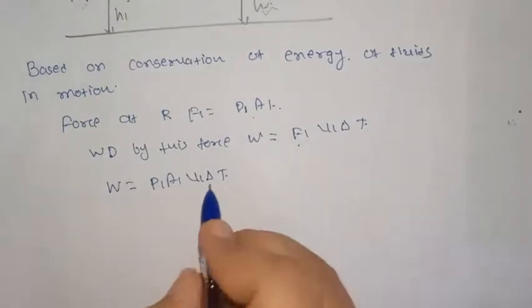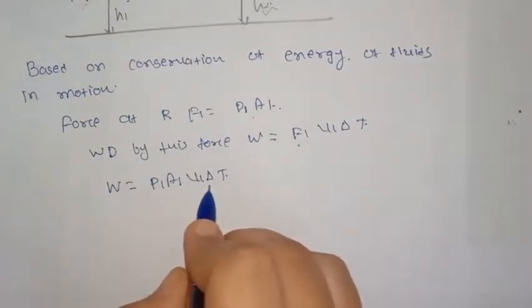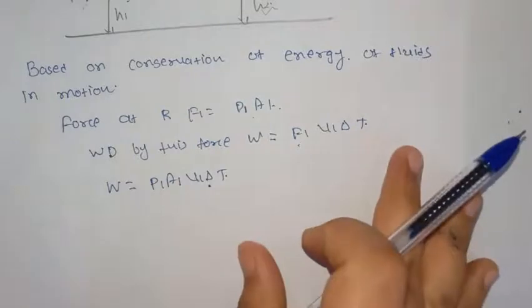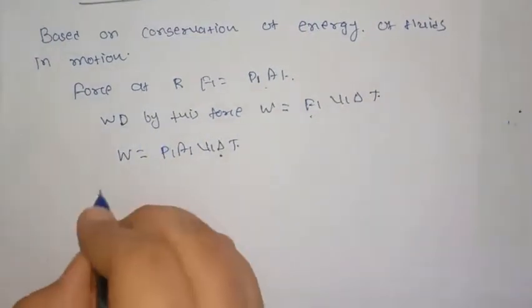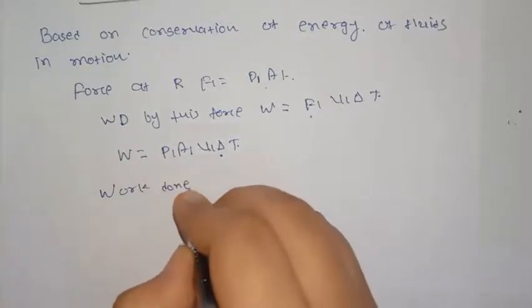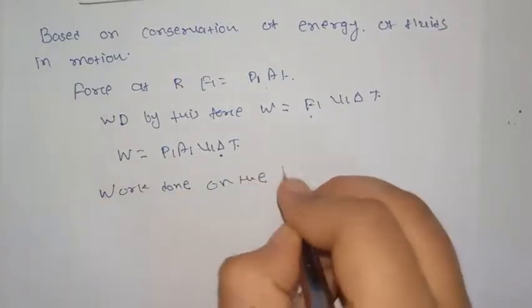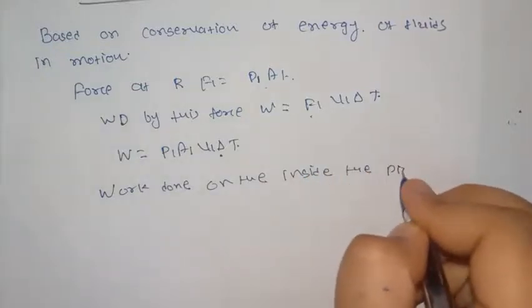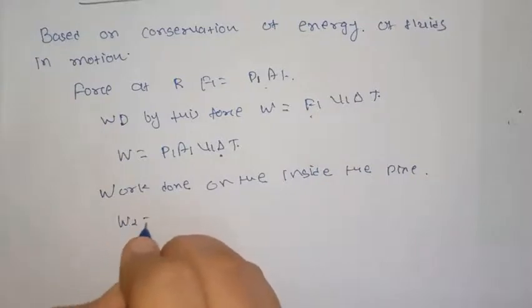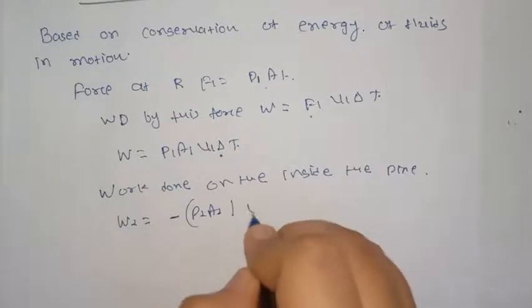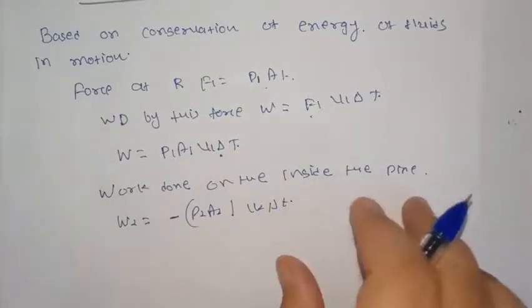During this time interval delta t, the fluid inside the pipe pushes the fluid at Q towards right by distance v2 delta t. Hence, the work done on the fluid inside the pipe is W2 equal to minus P2 A2 v2 delta t.